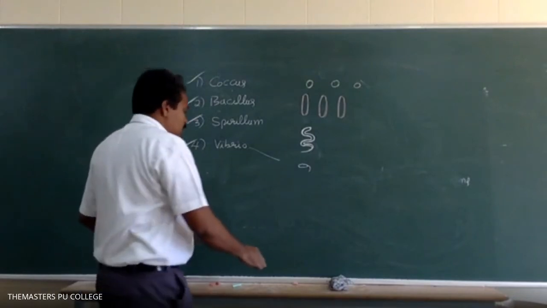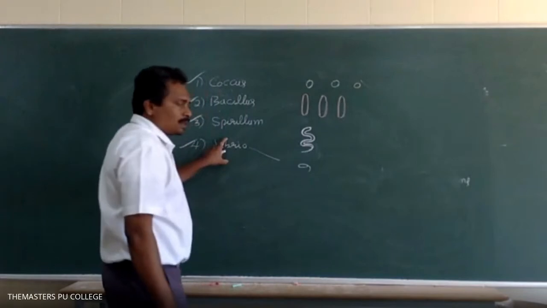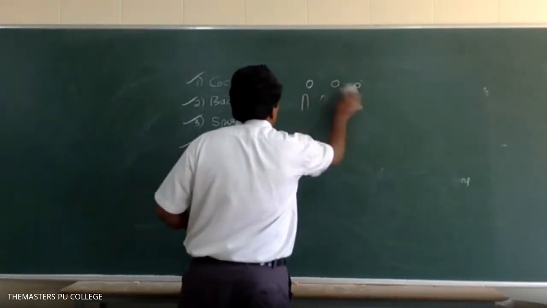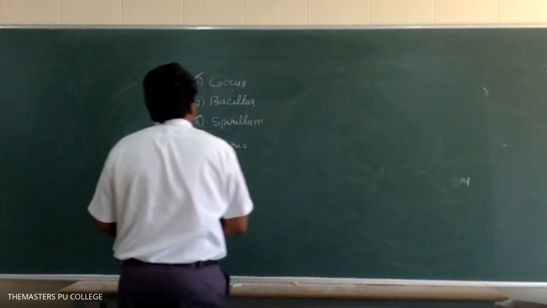Right. Based on this concept, match the following.